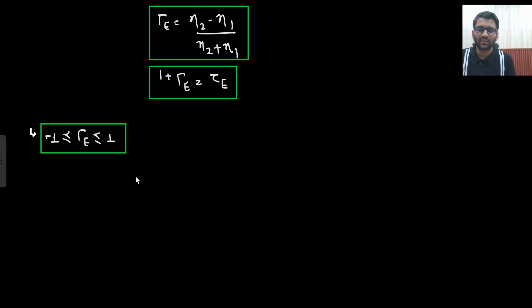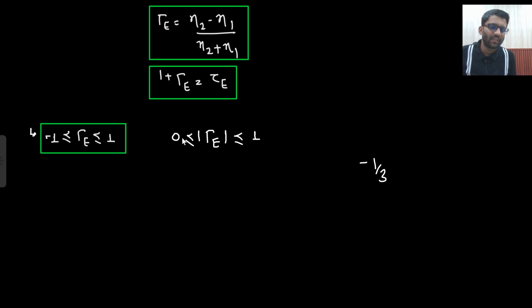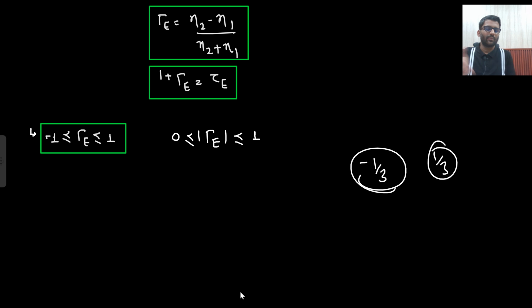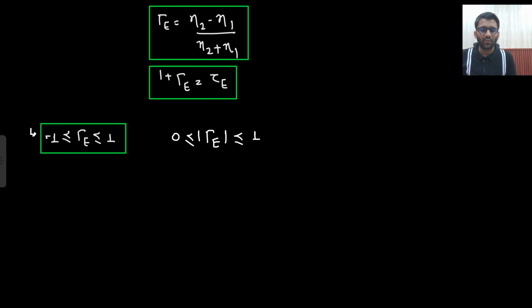But if I ask you what is the range of mode of gamma e, then what will you say? Mode means all negative values will be made positive. So that will be from 0 to 1. Right? If gamma e you are getting minus 1 by 3, what will be its mode? 1 by 3 only, no? So from 0 to 1. So the range of mode of gamma is 0 to 1.